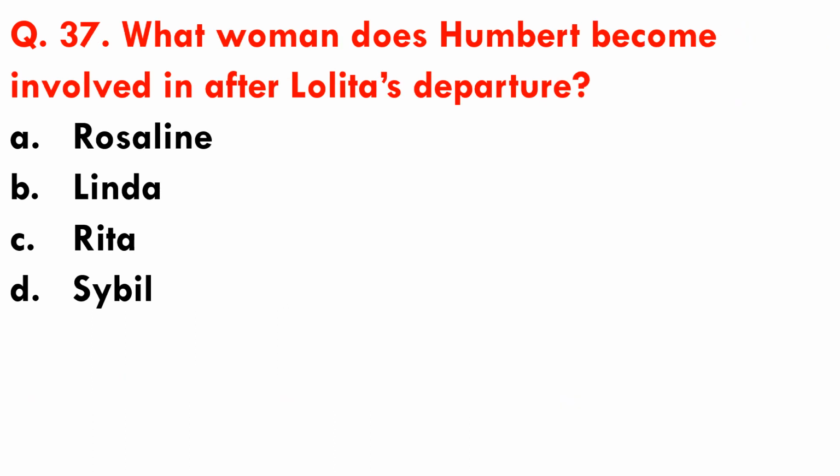Question number 37. What woman does Humbert become involved with after Lolita's departure? Options are A. Rosaline, B. Linda, C. Rita, and D. Sybil. So Humbert becomes involved with Rita after Lolita's departure. Option C is the correct answer.